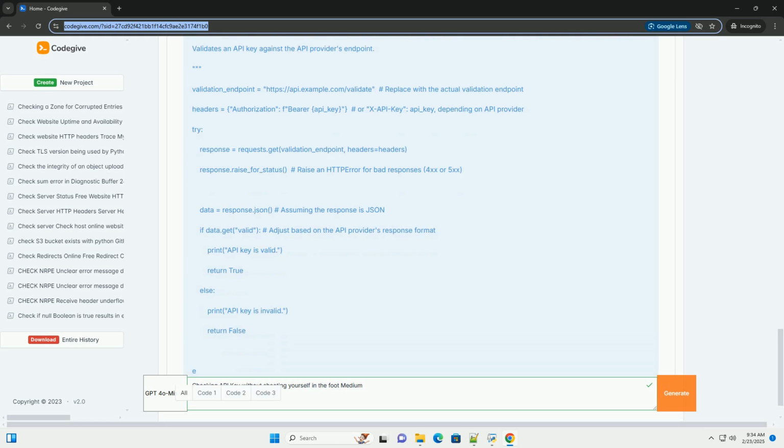RATE_LIMIT and TIME_WINDOW. These constants define the rate limit, number of requests, and the time window in seconds. HTTP 429: if the rate limit is exceeded, the server returns an HTTP 429 Too Many Requests error.